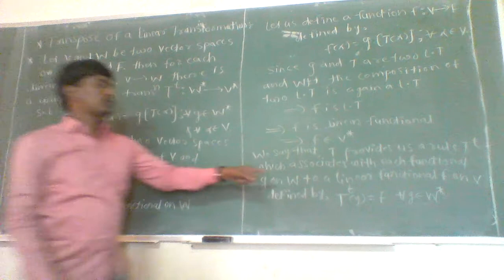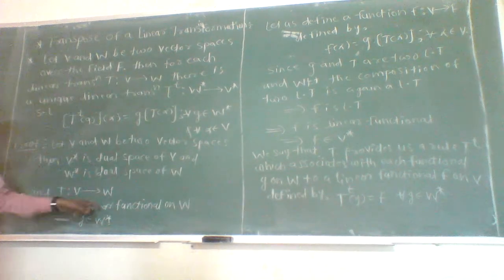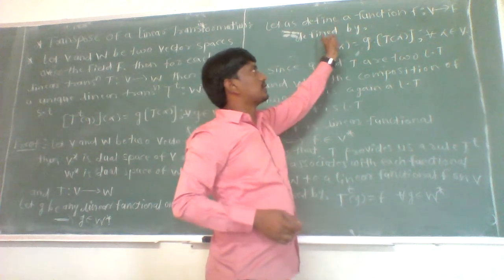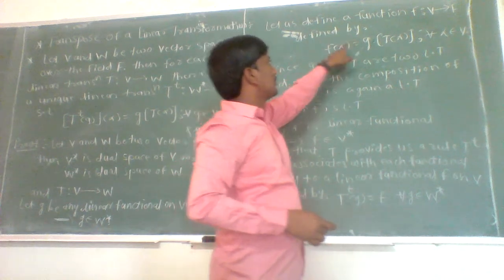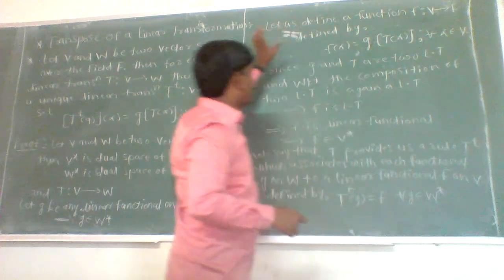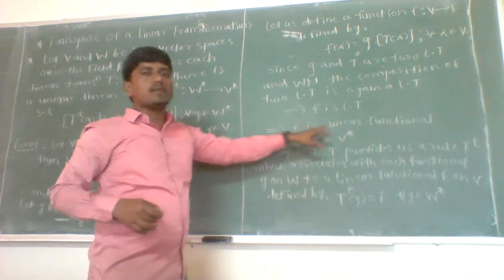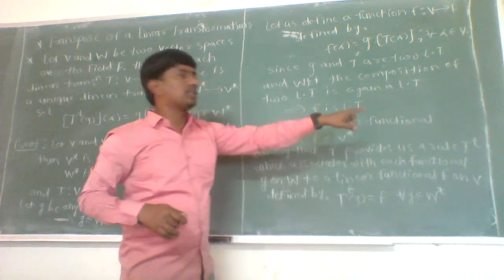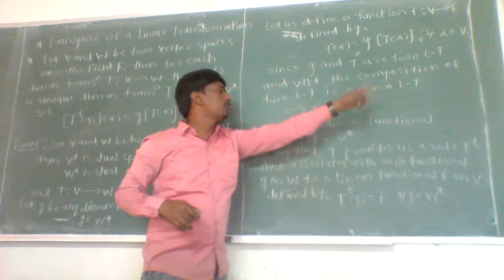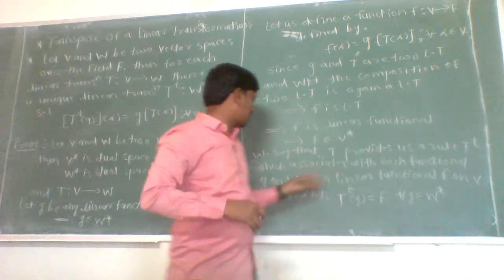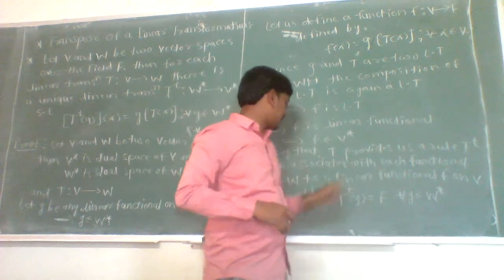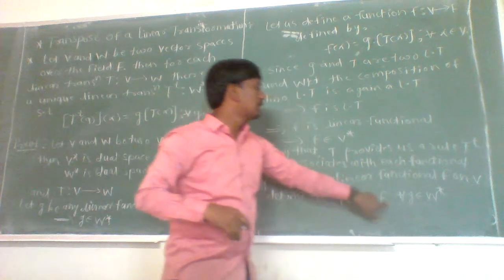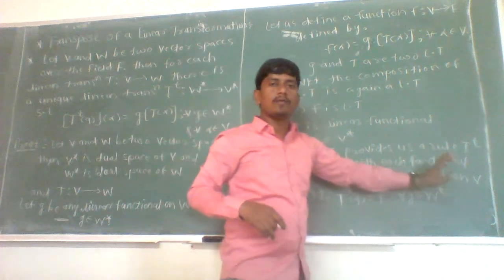Already we have proved that G is a member of W star, since G is any linear functional on W. And we have defined one function from vector space V such that f of alpha is nothing but G composite T of alpha for each alpha belonging to V. From this we conclude that as f is a member of V star, the linear transformation T provides us a rule, the transformation T to the power T, which associates with each functional G on W a linear functional f on V, defined by T to the power T of G is nothing but f, where G is a linear functional belonging to W star and f is a linear functional on V.